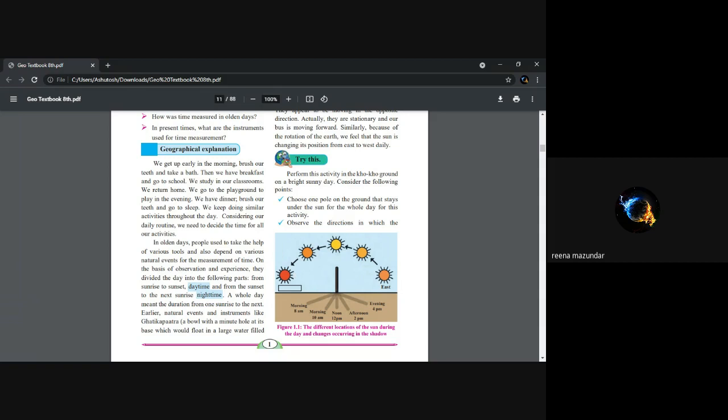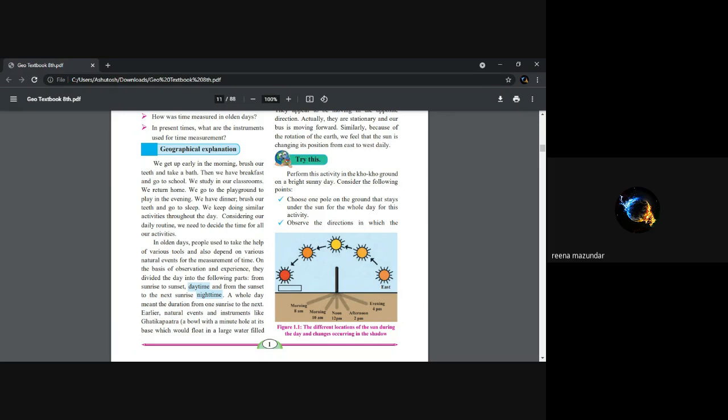In olden days, we know people used to take the help of various tools like the sundial, or the observation. Observing regularly the rising of the sun and setting of the sun. And with that, they used to measure that now it is morning time, the sun is rising. And when the sun is overhead, it is 12 noon. And then when the sun goes backside, we call it the evening, isn't it?